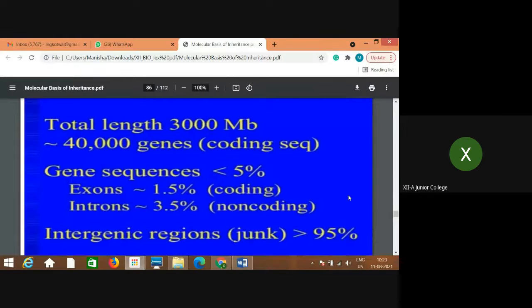Total length is about 3000 MB, and approximately 40,000 genes, that means coding sequences, are found. Gene sequences are less than 5%, whereas intergenic regions, that means junk, which are not useful, are 95%.